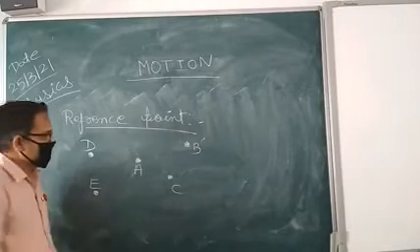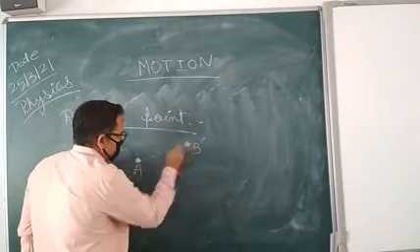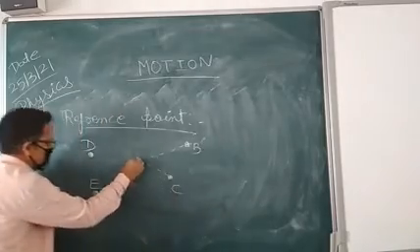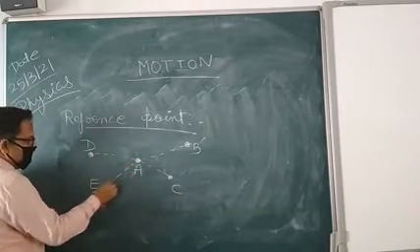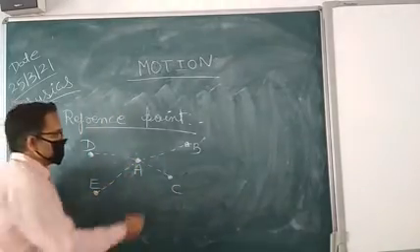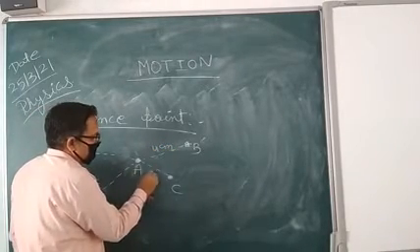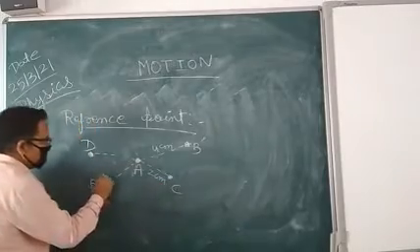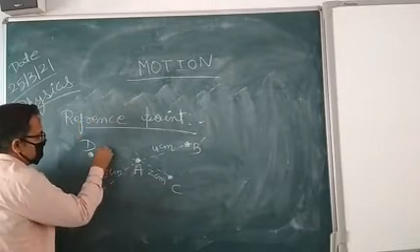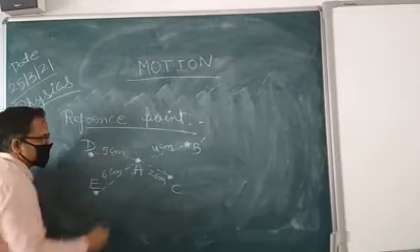We will take a measuring distance from A: B, then C, then D, and then E. Suppose one is 4 centimeter away, one is 2 centimeter away, one is 6 centimeter, and one is about 5 centimeter away.